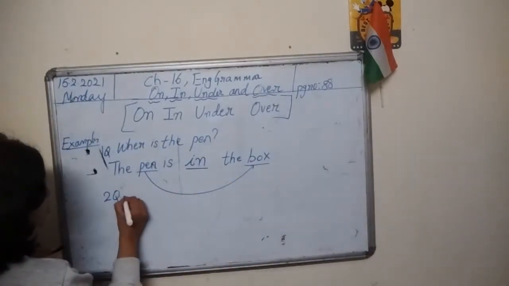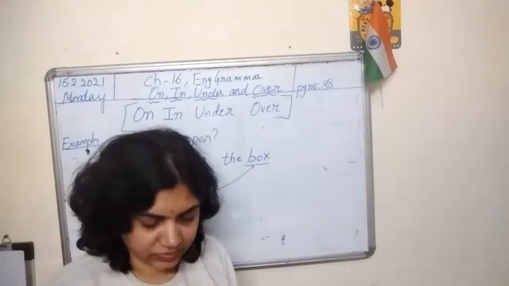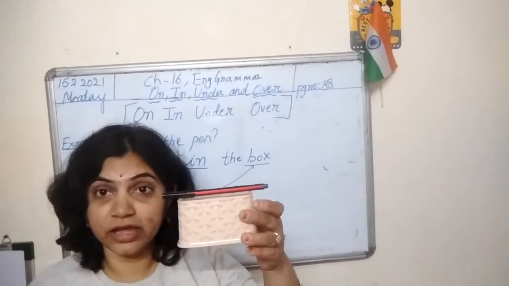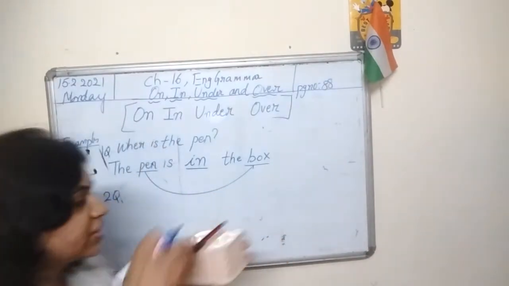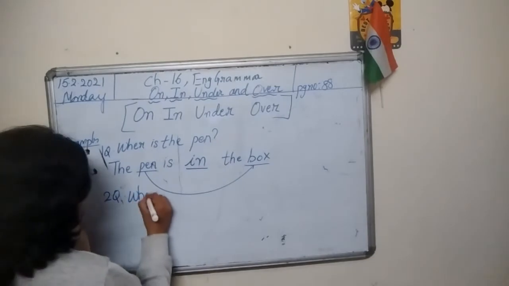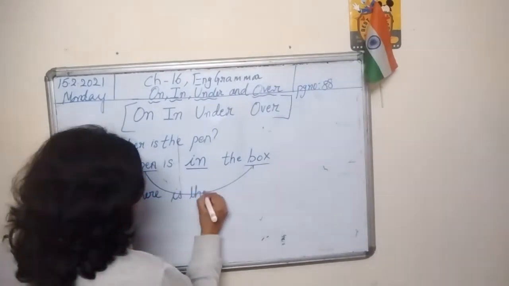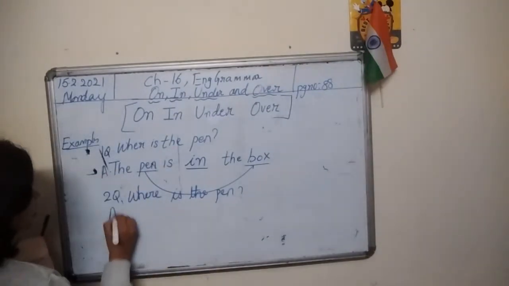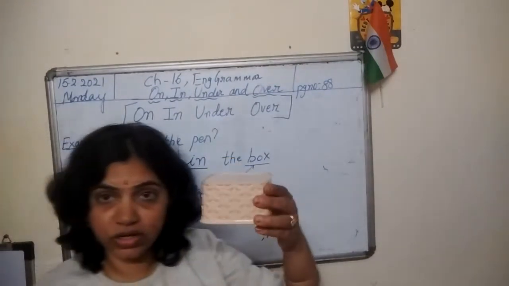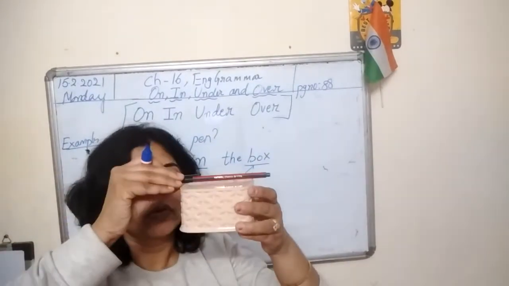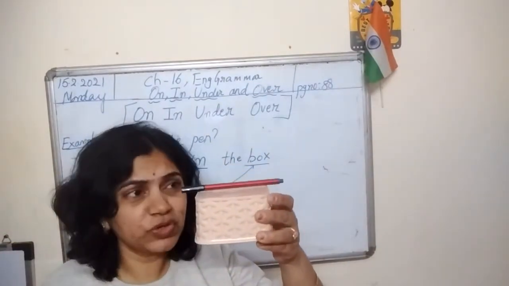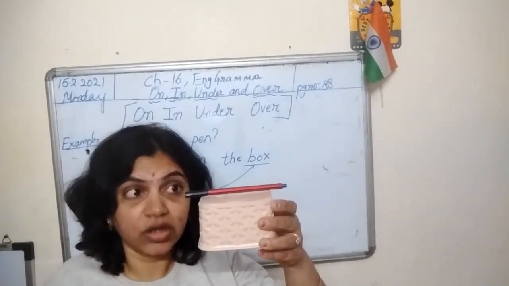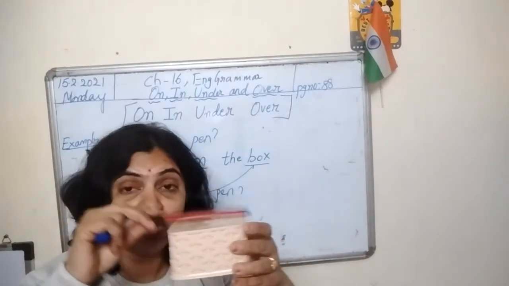Now, second question. Now tell me, where is the pen? Question is same. But look here. Look at me. Where is the pen? Now can you say the pen is in the box? No. Then where? The pen is on the box.